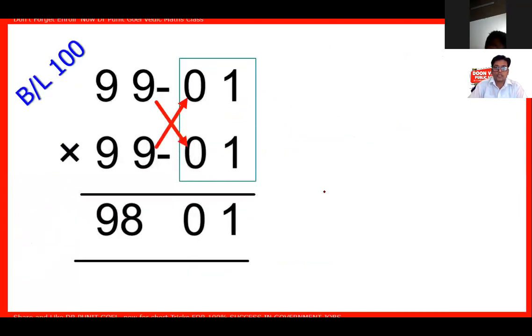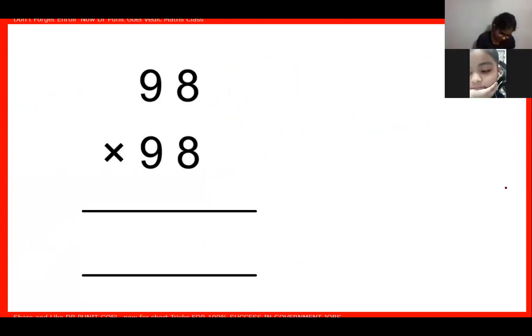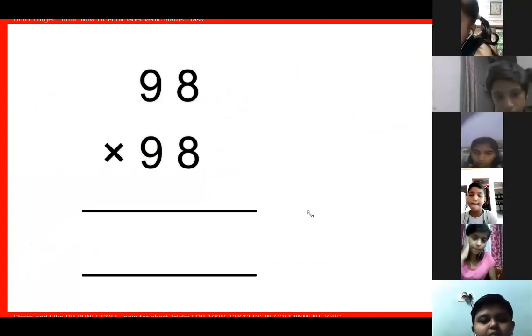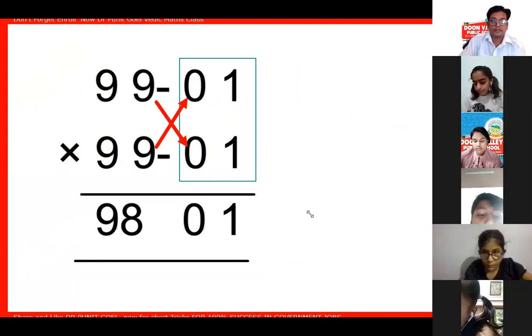Now do this. 98 multiplied by 98. Out of the 100 balance method, what I have to do? 100 balance method.